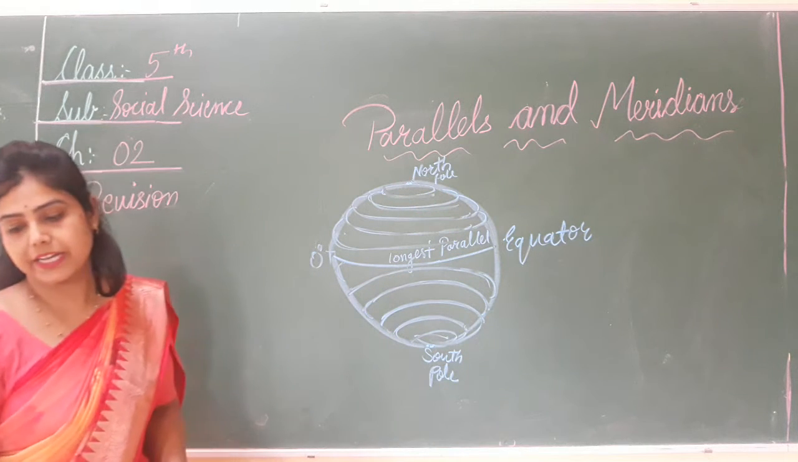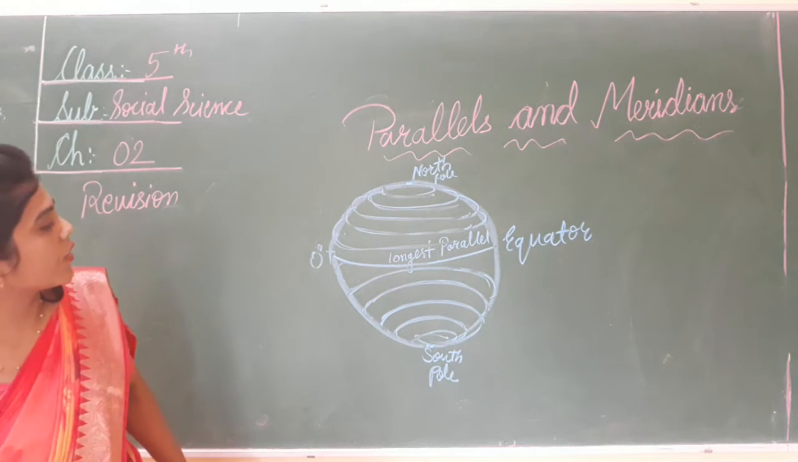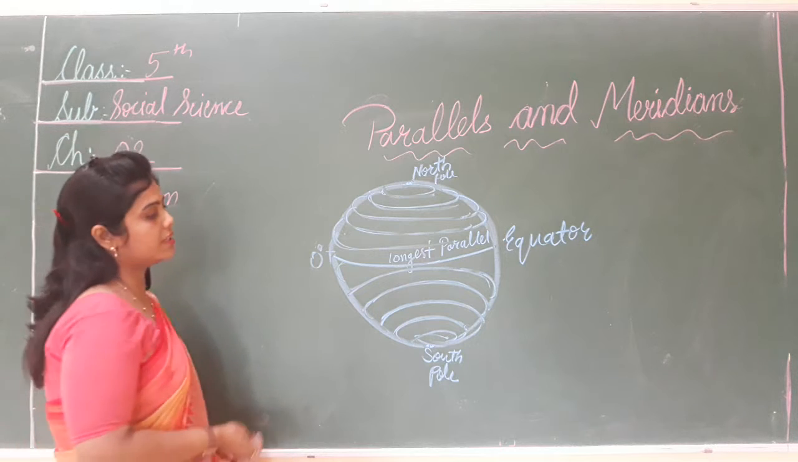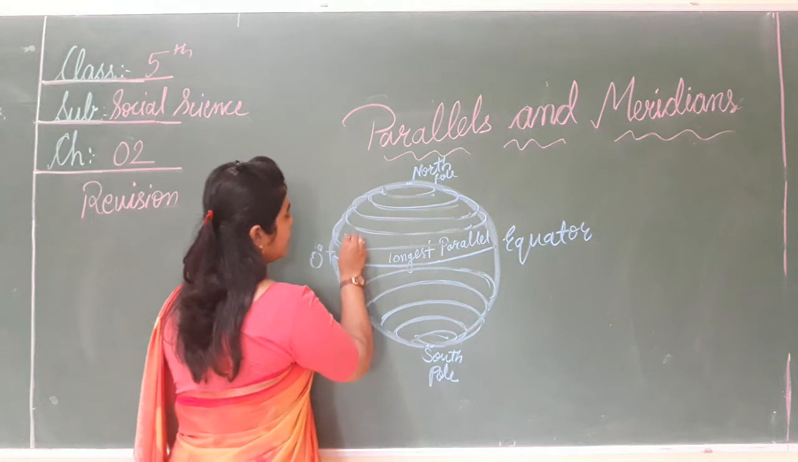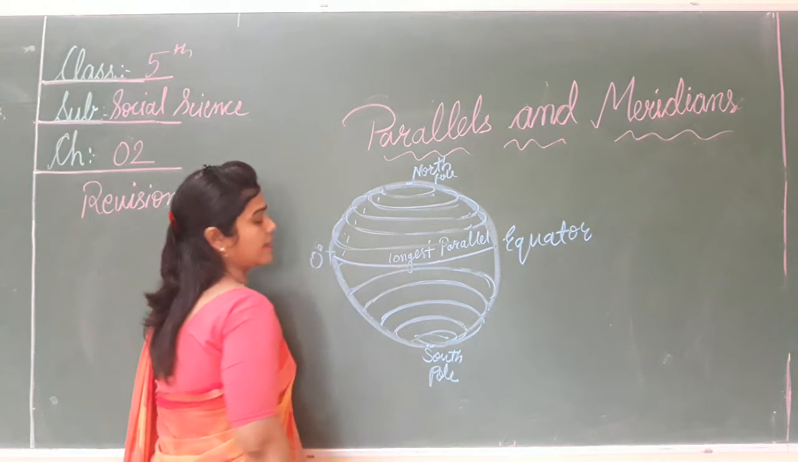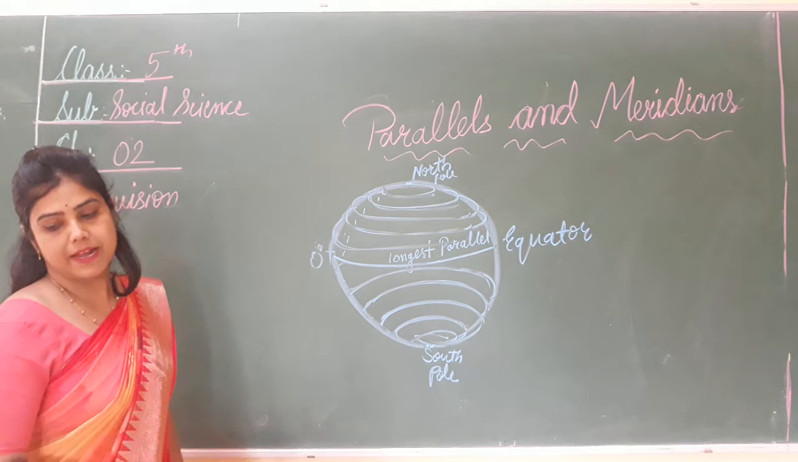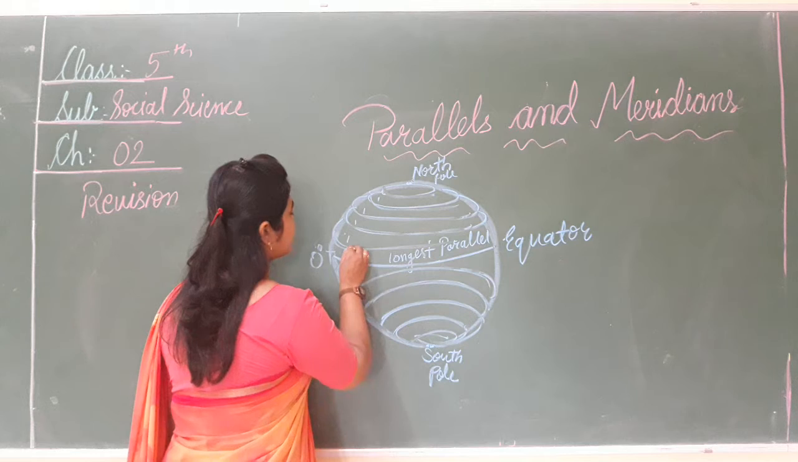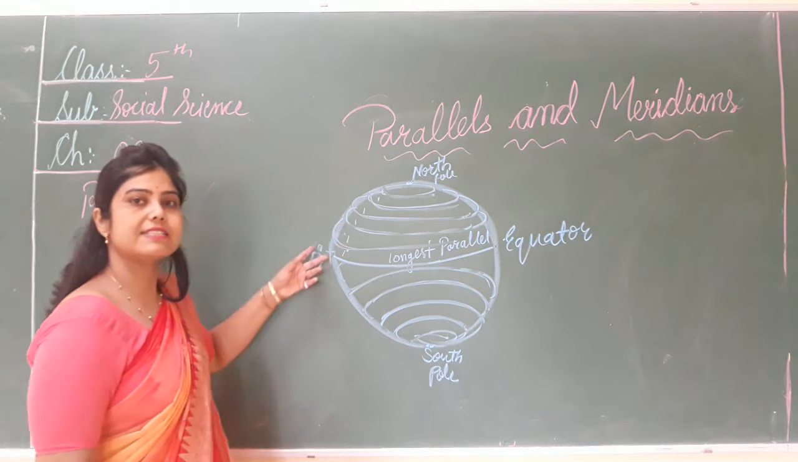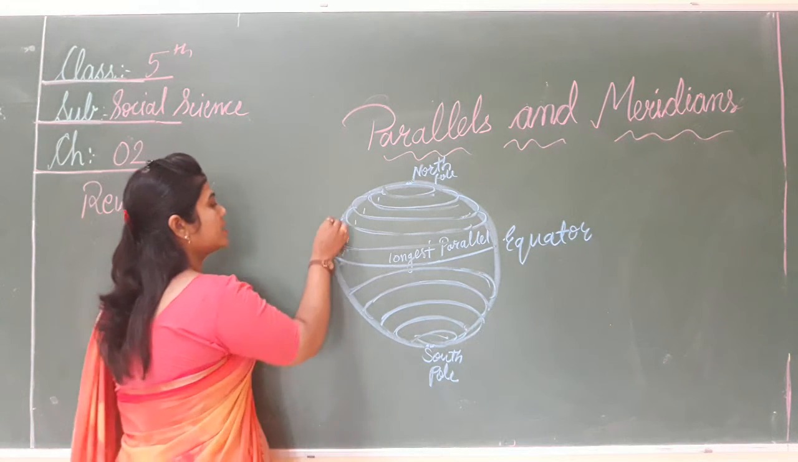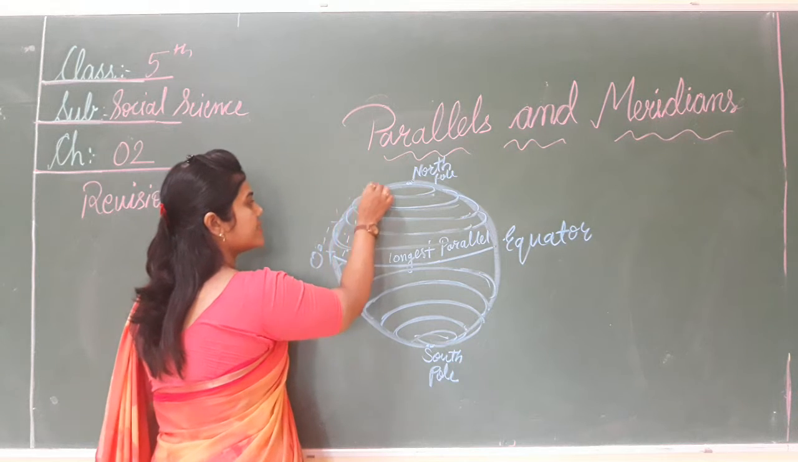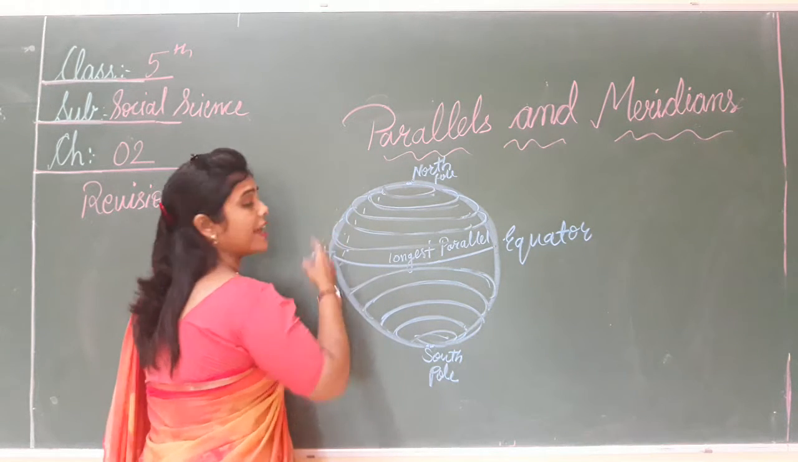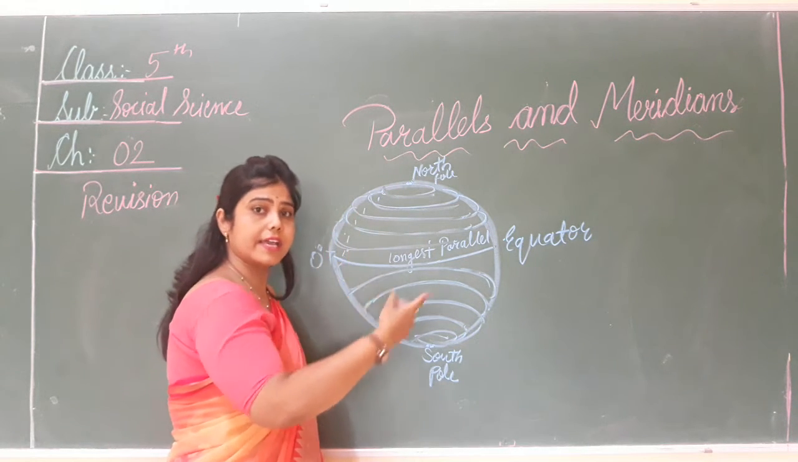Now the next point: all parallels are located at an equal distance. ये सारे जो पैरेलल है इक्वल डिस्टेंस में है. That is, all parallels are located at an equal distance from each other. That is 1 degree. इनके बीच का डिस्टेंस क्या है? 1 degree. 1, 2, 3, 4, 5, 6, 7, 8. So we add 1 and again 1.